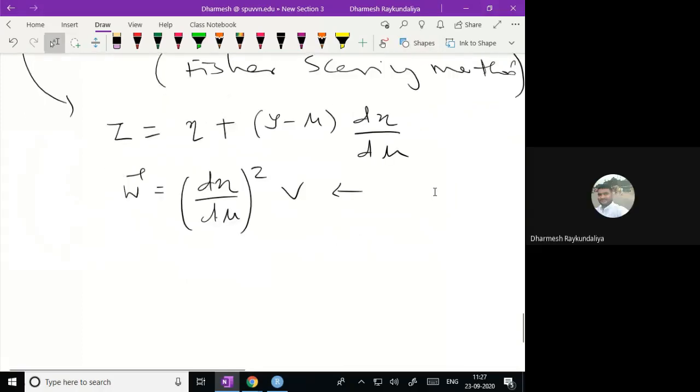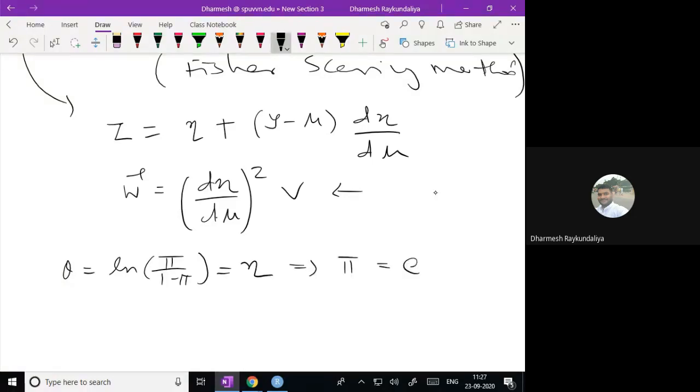Okay, v is nothing but the variance of y except the sigma square, because sigma square is equal to 1. Because in binary logistic theta is equal to ln pi upon 1 minus pi, and because it is a canonical link, we write it equal to eta. So pi is equal to e raised to eta upon 1 plus e raised to eta. So you have already obtained the form of d eta by d mu.